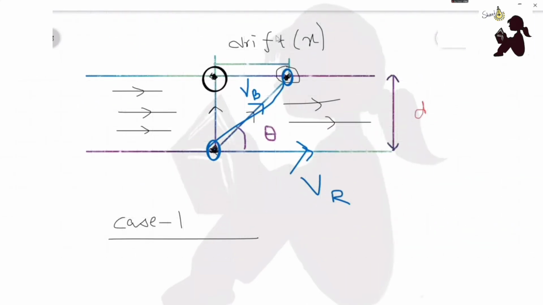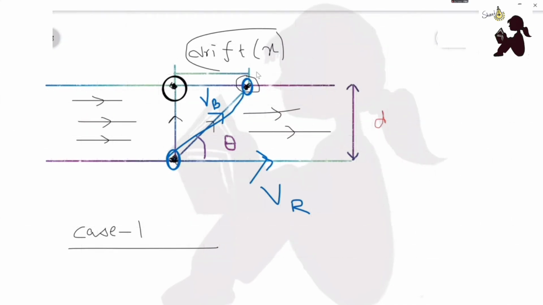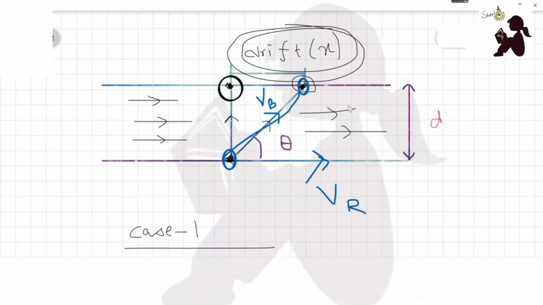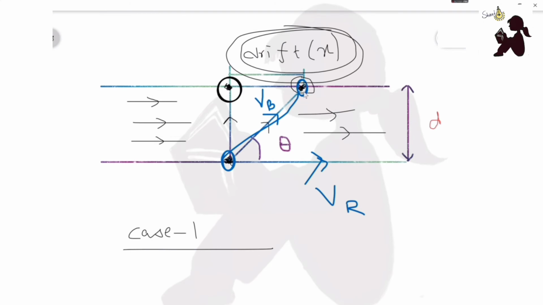Conceptually, drift 0 means this distance is 0. This means the boat will start from this position and end at this position. That means the river will have a velocity of 0. The river will not have any velocity, that is, the water is standstill.